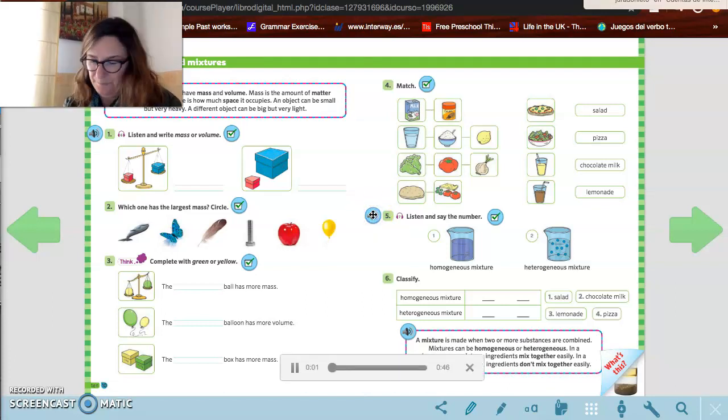Listen and say the number. 1. I can see there are two different substances in this mixture. I can see water and blue plasticine balls. This is a heterogeneous mixture. 2. I can only see one substance in this mixture, but it's made of two substances, water and blue watercolor paint. This is a homogeneous mixture.